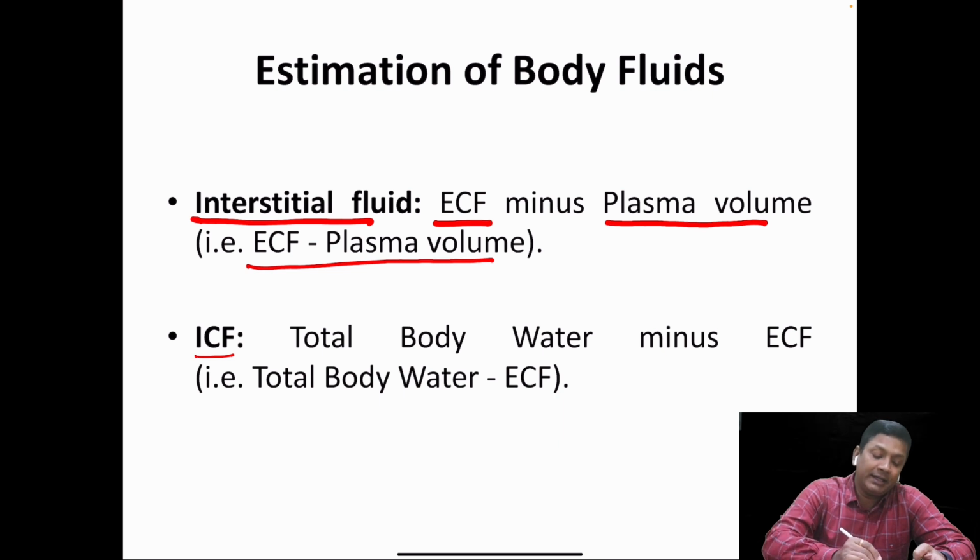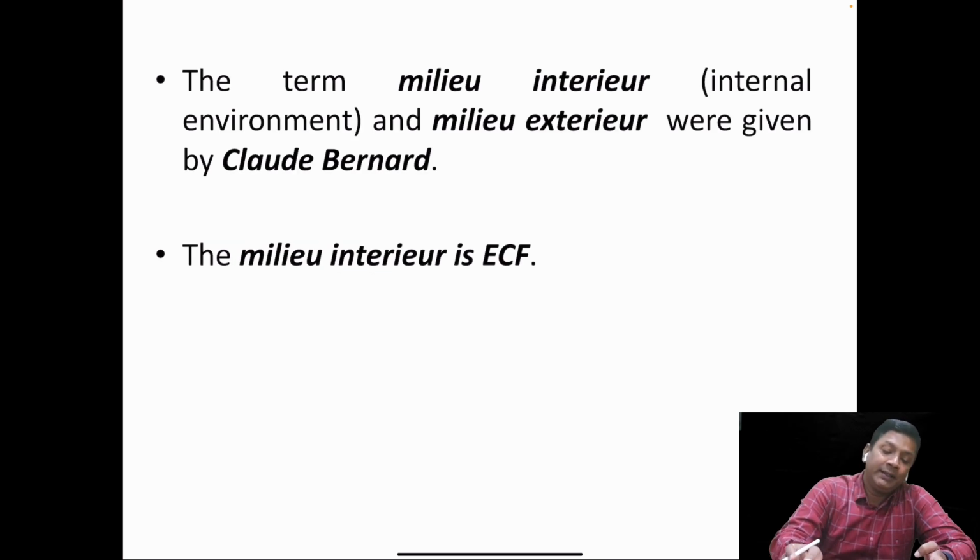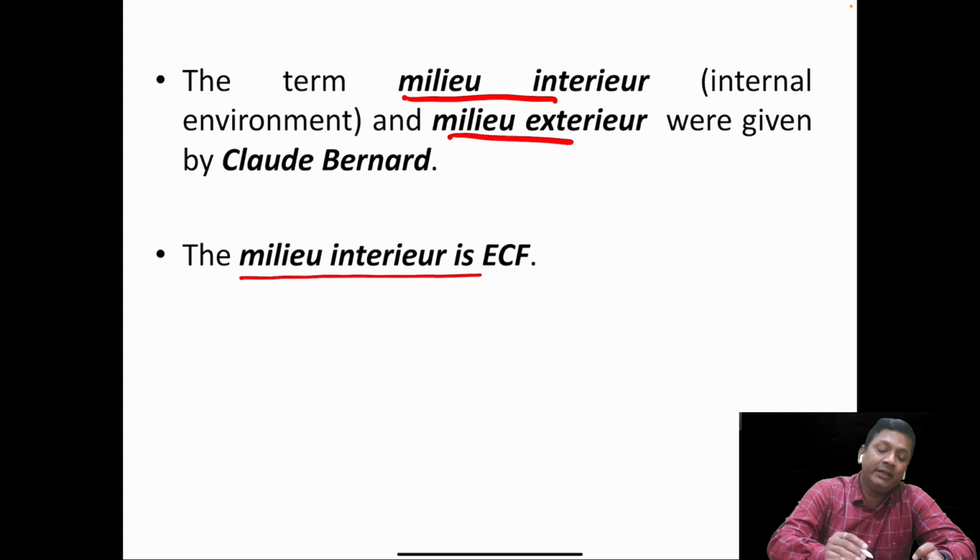Similarly, the intracellular fluid volume, the ICF, is estimated by subtracting the ECF from the total body water, that is, total body water minus ECF. So these two cannot be estimated directly. The ECF is also called the milieu interior. The terms milieu interior and milieu exterior were given by the scientist Claude Bernard.